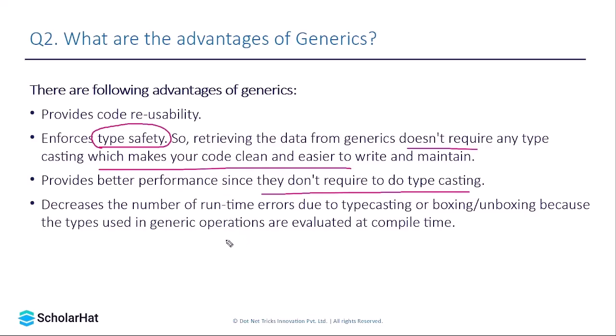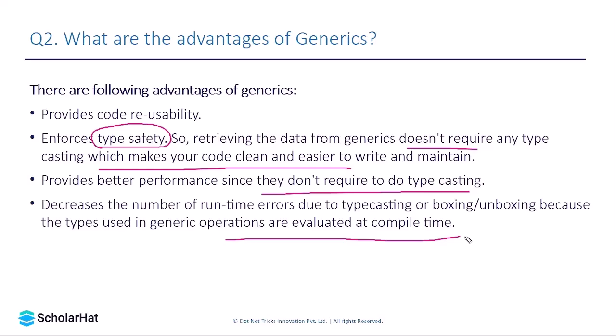We have already discussed that part, but again I would like to explain that bit. Suppose you have created an array list and you are inserting multiple values inside it. Let's say you have inserted a string and an integer in the same array list. Whenever you retrieve it, you are expecting that the array list consists of integer values only, and you want to perform an operation on the integer values, let's say the addition of all the elements that exist in the array list.